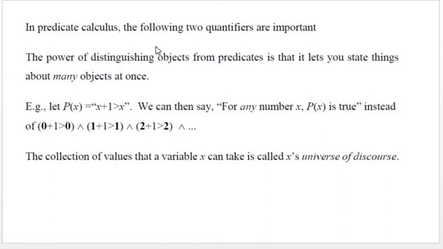If you consider x equal to 0, 0 plus 1 is greater than 0, 1 plus 1 is greater than 1, and so on. So P(x) is true for every integer x or real number x, whatever the domain. The collection of all values that a variable x can take is called its universe of discourse, which is similar to the universal set. So here that domain is a universe of discourse where P(x) is true.